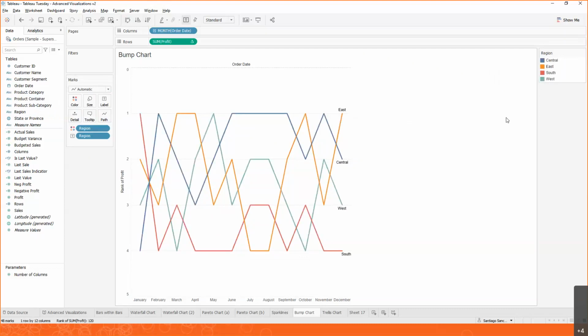So a bump chart is really helpful in seeing that change over time, especially ranking. So if you have any competition that you're running, this type of chart is super helpful. I've seen a lot of charts like this for sports events. So this is one way in how you can build those bump charts.